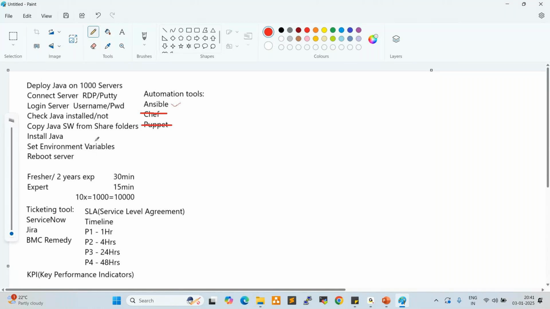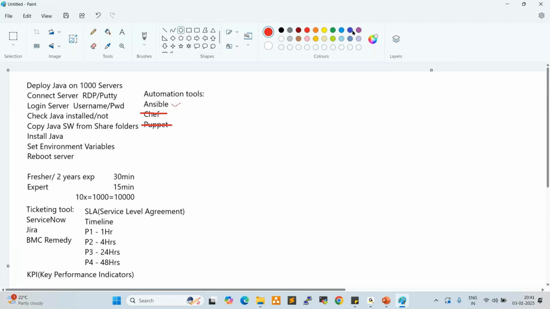So for the same requirement, by using Ansible, how can we achieve it? How can we deploy the Java on 1,000 servers by using Ansible? Let's try to understand. Within a minute we can deploy Java on 1,000 servers by using Ansible. How can we deploy? Let's try to understand here.